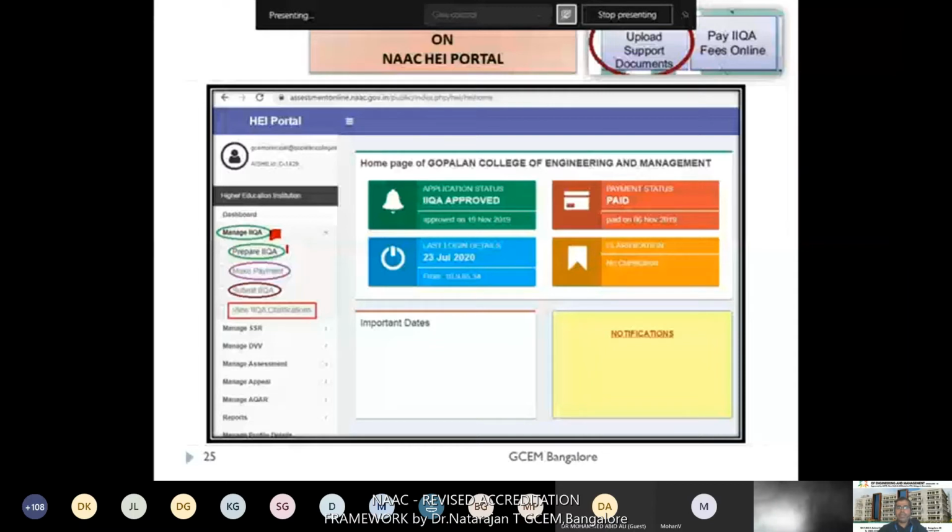And one more thing, better you keep all the supporting documents in PDF format, within less than 5 MB, which is applicable for all documents. And making payment also you can do through this web portal. Nowadays you know that many payment processes are there. You can use a credit card or any mode of payment. After that, the receipt will be generated automatically. Then you need to submit IIQA here.